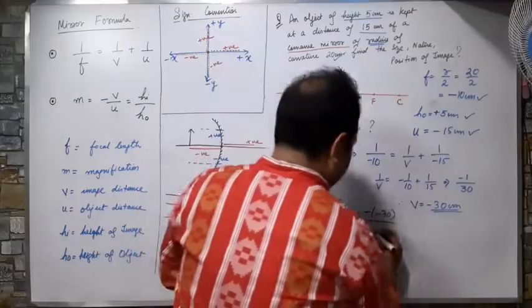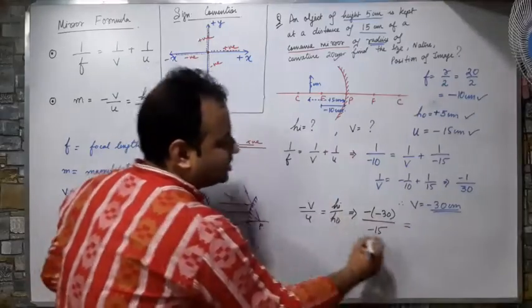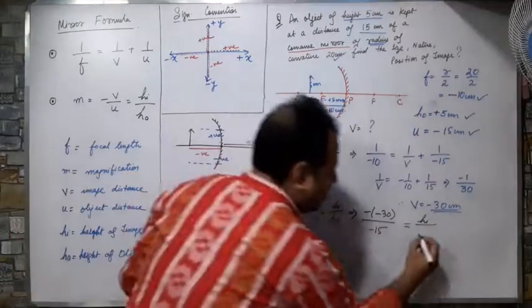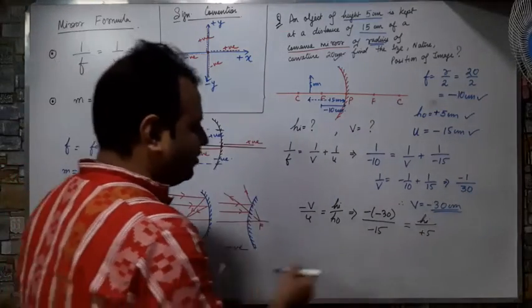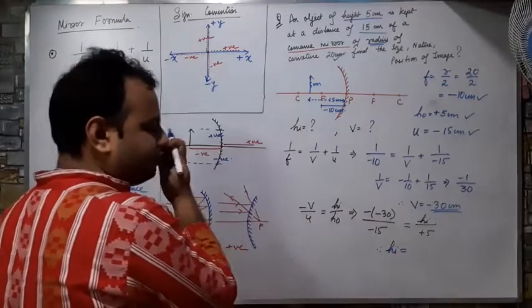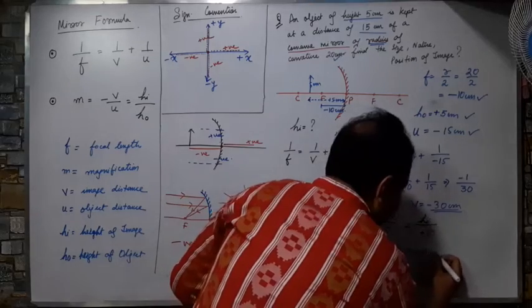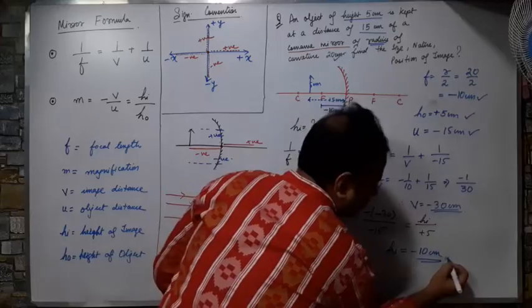What is u? u is minus 15 equals h i. I have to calculate height of image. What will be height of object? Height of object is given plus 5. So when you calculate, you will get height of image equals minus 10 centimeter.